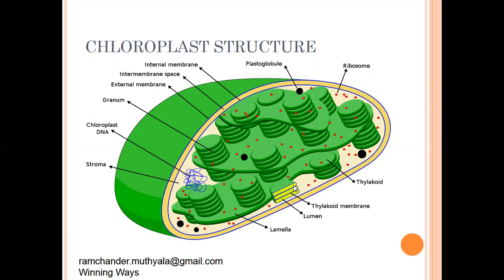So the first phase of photosynthesis is the light phase, which starts at the thylakoid membrane. After the light phase, the dark phase occurs in the stroma of the chloroplast. In this stroma, ribosomes are present, which mainly help in preparation of food material. Plastoglobules are also present, which are the reserved food materials of the chloroplast. It is the production house of the cell.